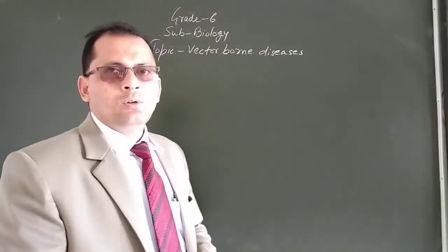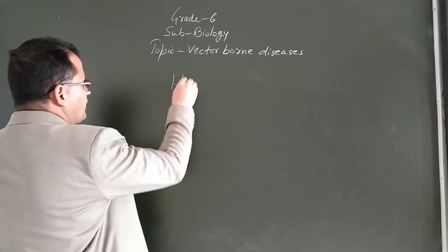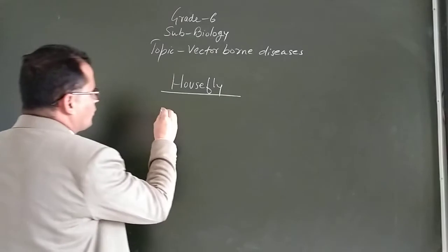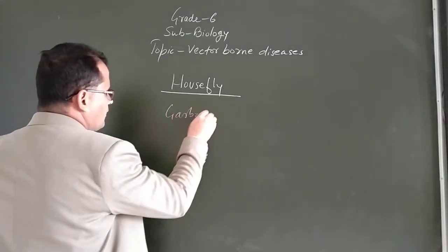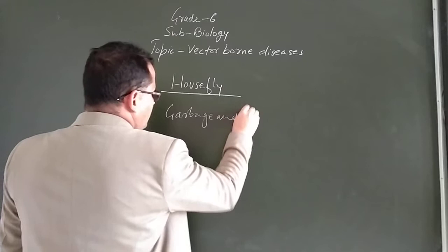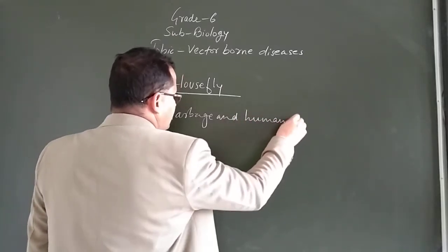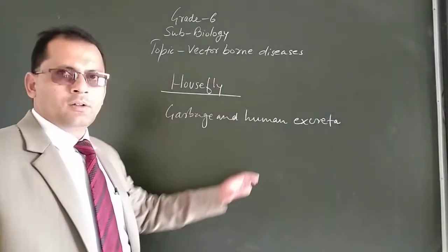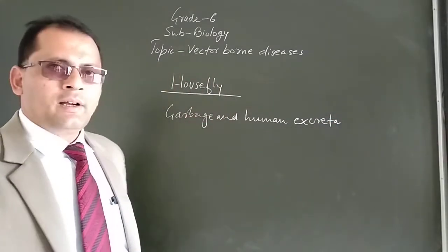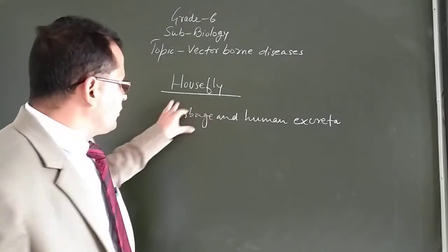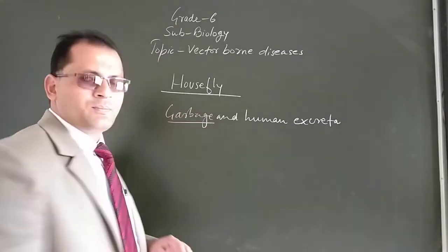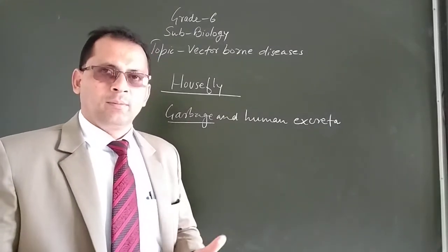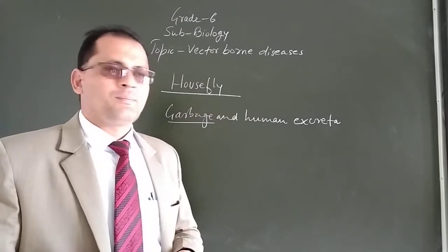So students, you know this housefly is the well-known vector, and this housefly feeds on garbage and human excreta. That is the waste which is expelled out from the body of human. So what does this housefly do? It feeds on the garbage. So garbage, जो आपका गंदगी, कूड़ा करकट जितना भी आपका, उस गंदगी के ऊपर क्या करती है? फीड करती है. Multiply means it increases its number.